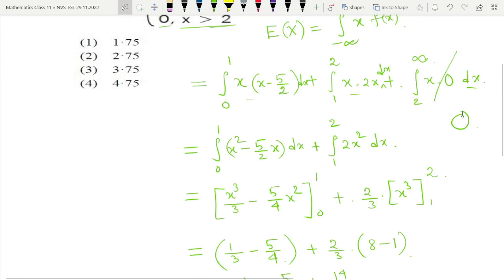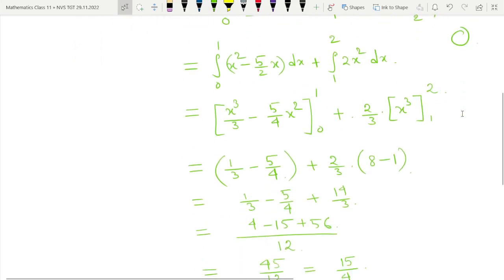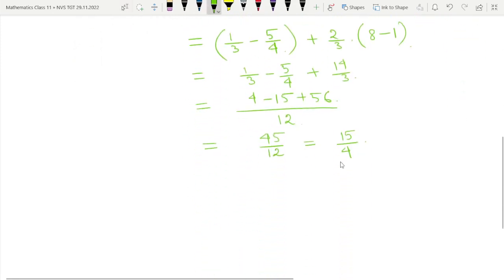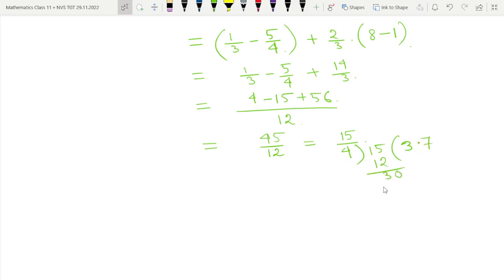Is there any option? 15 by 4. So we have to divide 15 by 4. Just divide: 4 3s are 12, remainder 3. Now take the decimal point, 30: 4 7s are 28, remainder 2, then 20: 4 5s are 20. So 3.75.